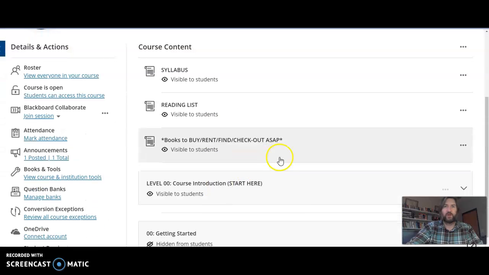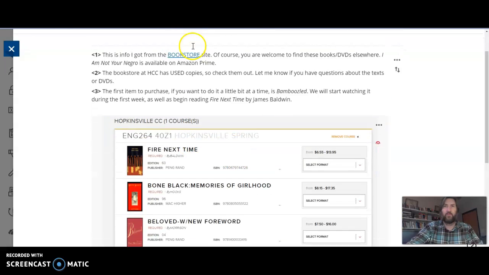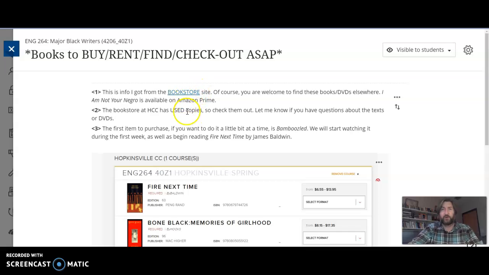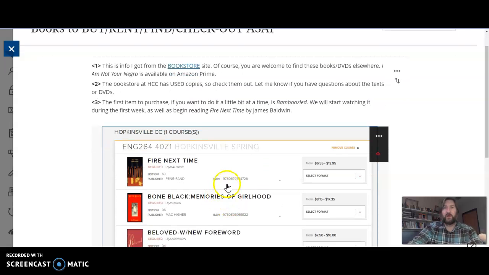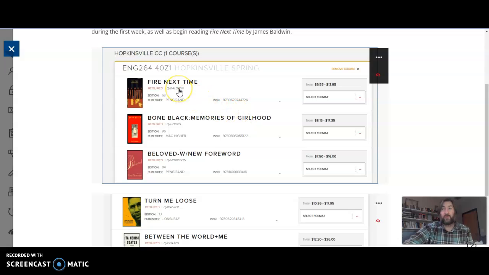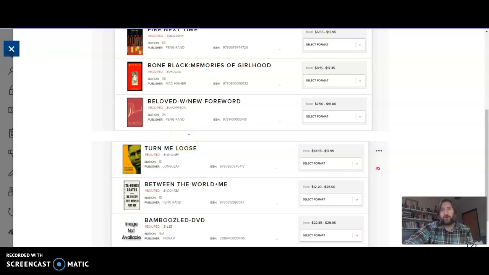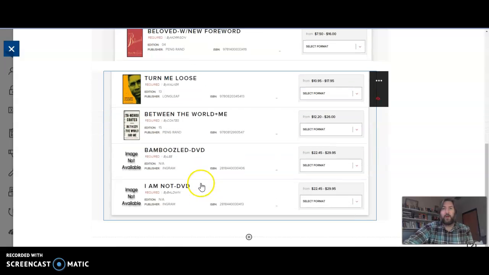The other thing you could do is look in this. I put books to buy or rent ASAP, and I included the link to the Barnes & Noble bookstore on campus, the campus bookstore. And then if you want to see the ISBN numbers, to try and buy it on your own, here they are. And hopefully, you're taking this class, you're probably interested in African American literature, so you would want to keep some of these books, but you can buy the cheapest book. We're going to be reading basically everything in the book, so it's not important to know the page numbers, but the chapter numbers would suffice. Some of them, like Turn Me Loose, the poetry volume, there's only that version. But anyway, these two right here, that's pretty expensive.